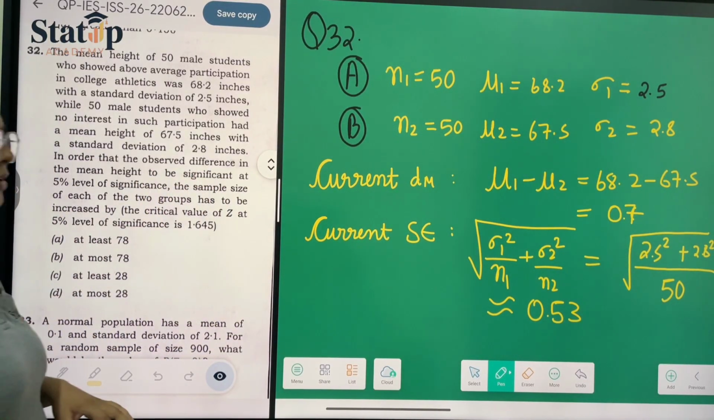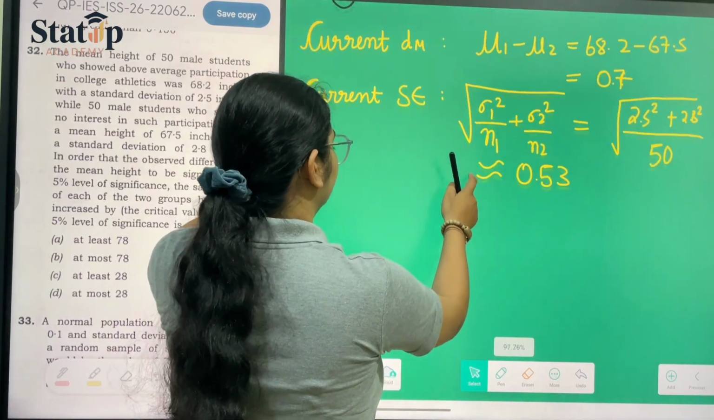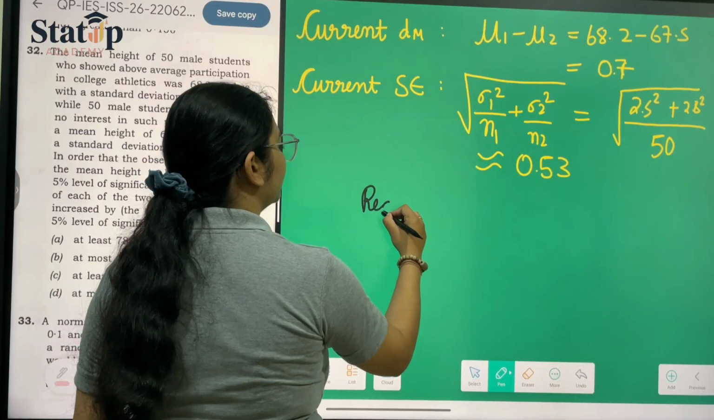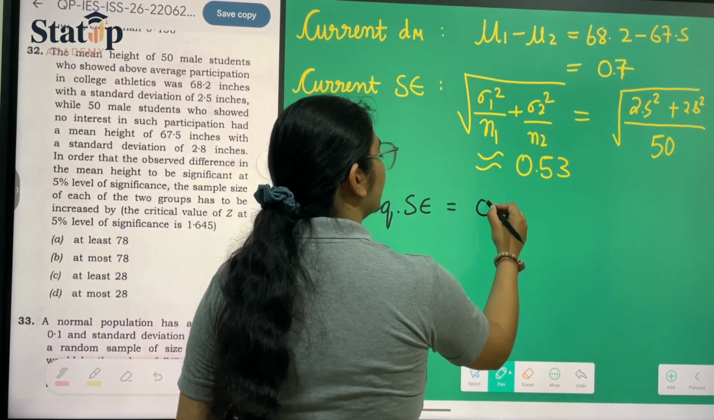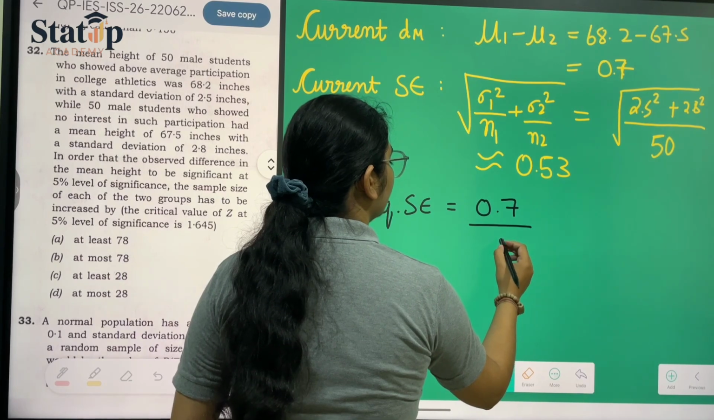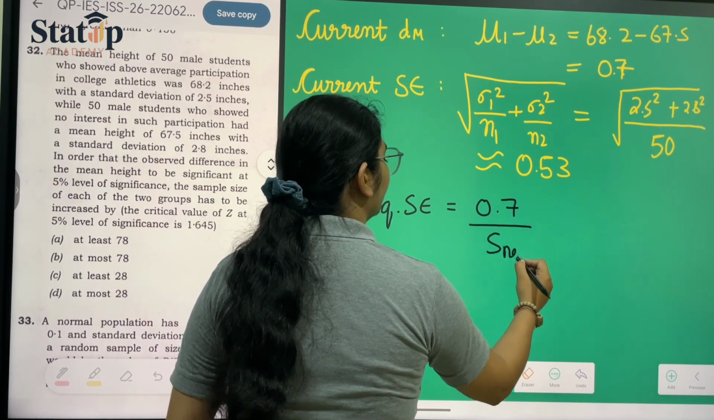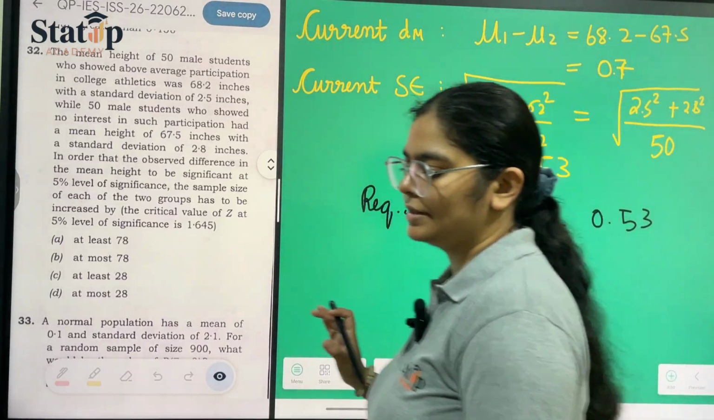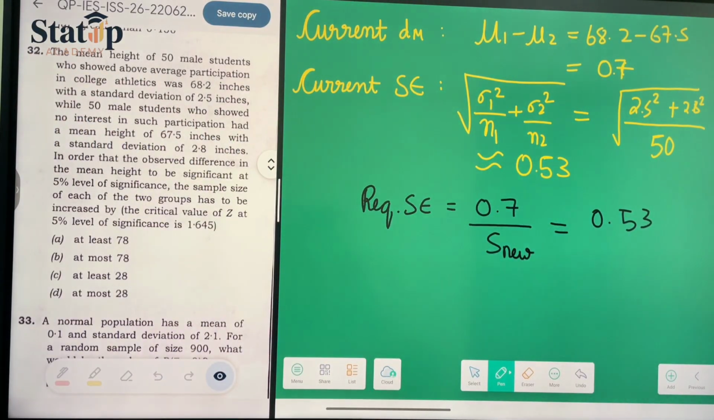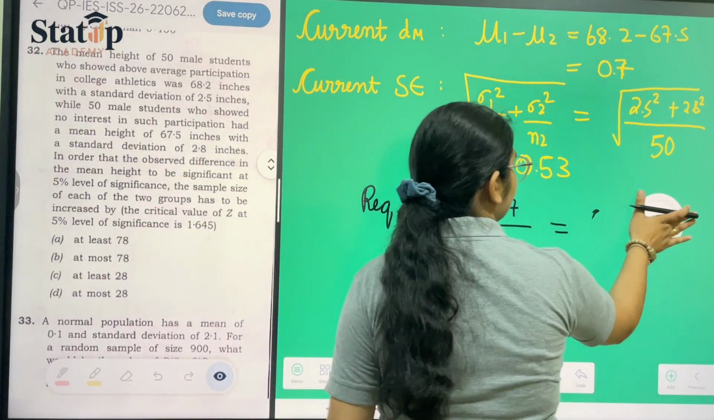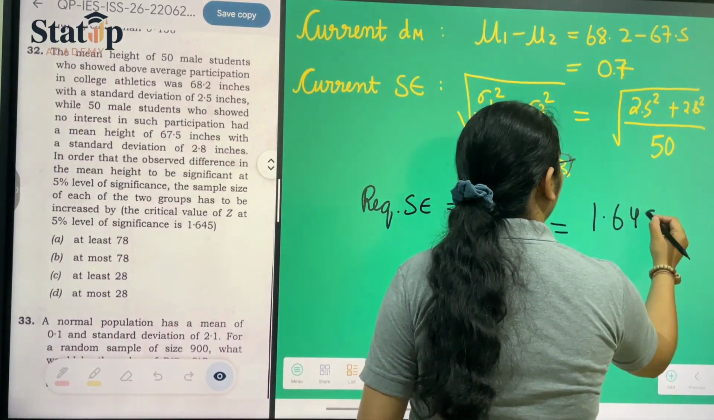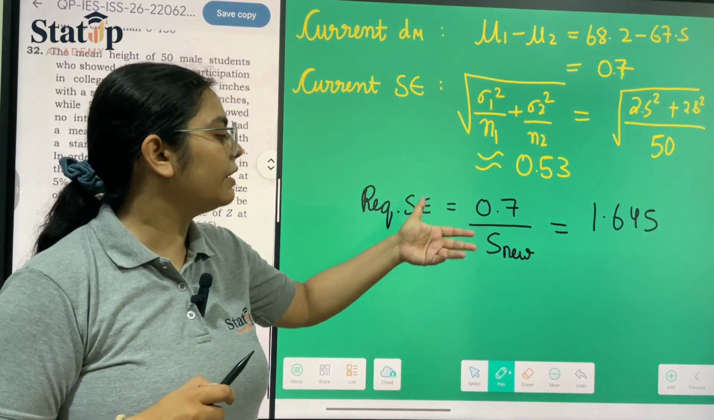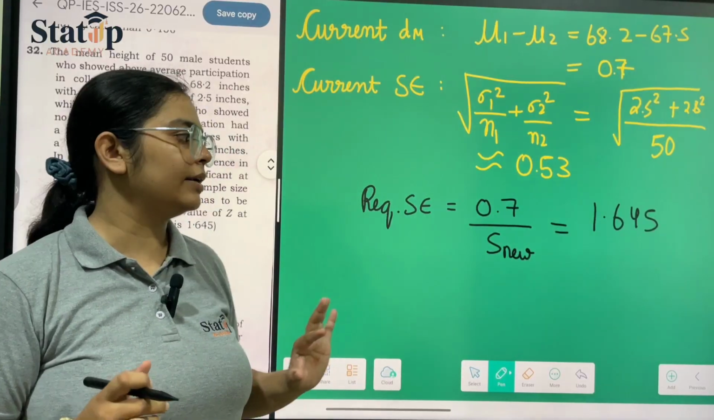Now the required standard error that we require is: the difference in mean, 0.7, upon the standard error should be equal to the z value. This is the property that they have given to us. Sorry, it should be 5% significant, so it is 1.645. At 5% level of significance, the value of z is 1.645. So if we divide it by the new standard error, then it should be this much significance.